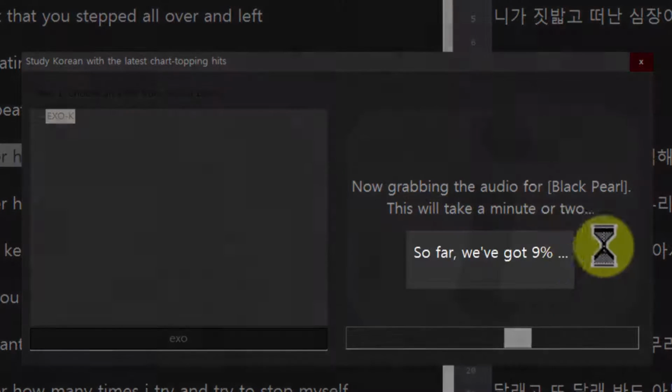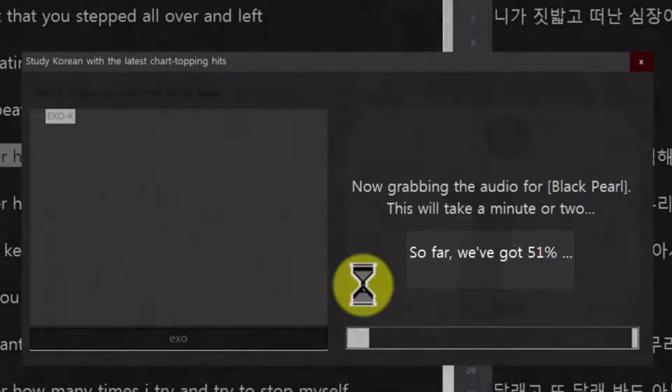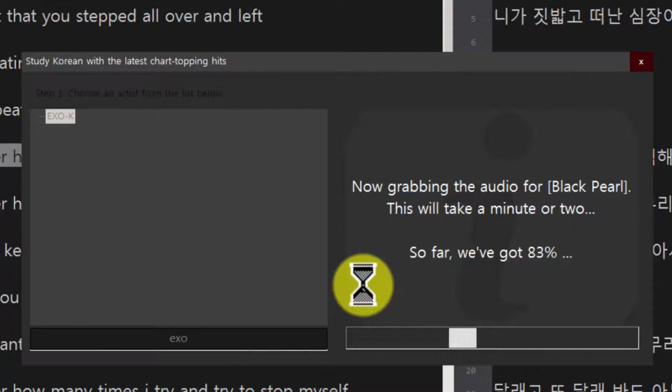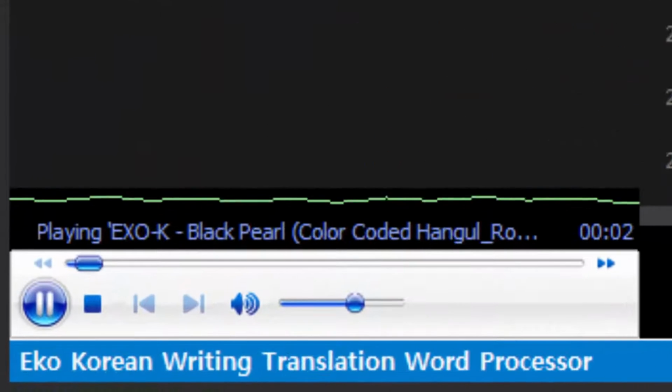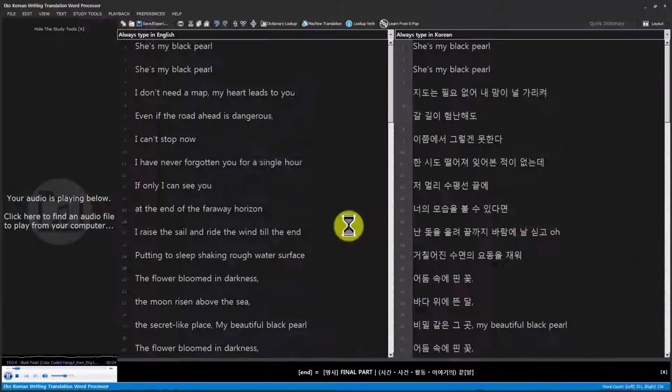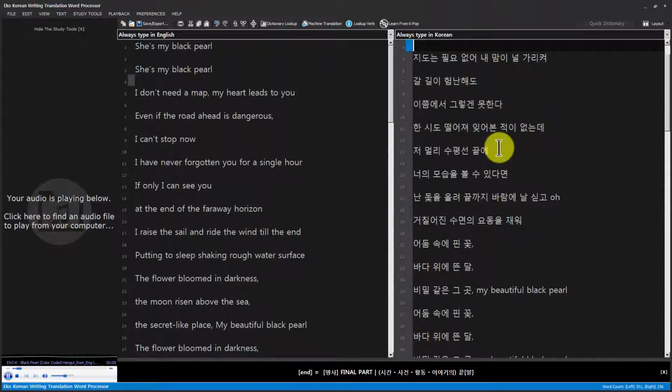You can see it's already at 10%, and it does take some time because it's going to YouTube, downloading that whole video, and then processing it. So it usually takes about a minute, sometimes 2, but it doesn't take much longer than that. You can see it's already done and it's already playing, so we can hear Black Pearl in the background. And here we've got all of our lyrics on the left and on the right. So that's a really nice feature, but there's another cool feature.